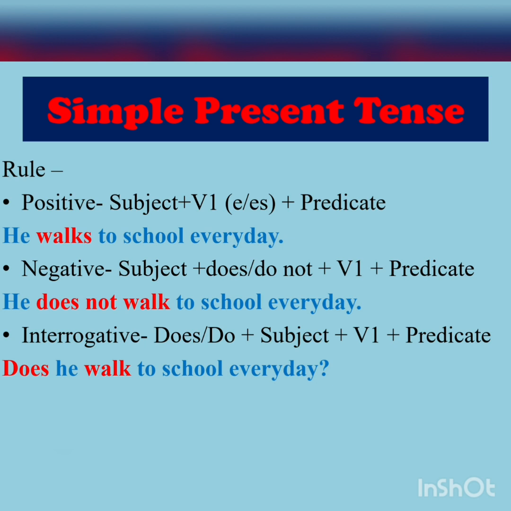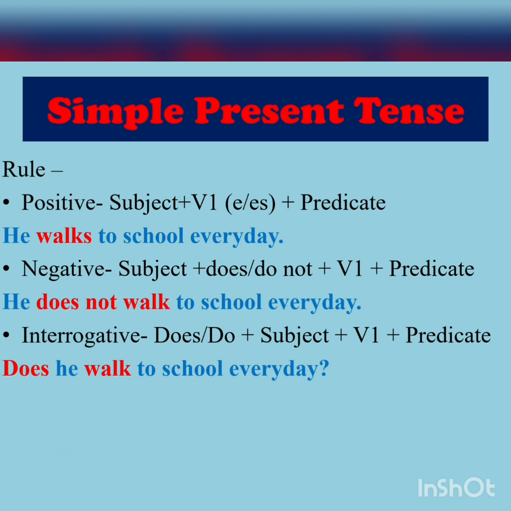Right? If we want to frame a sentence which is negative, then it goes this way. We will add do not or does not according to the subject. If your subject is singular or plural, then your do or does not will be decided accordingly. So here we have written, he does not walk to school every day. Right? And for interrogative, the rule is do/does plus subject plus verb first form plus predicate.